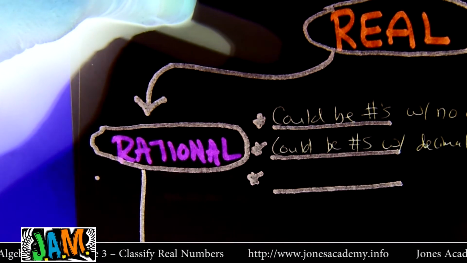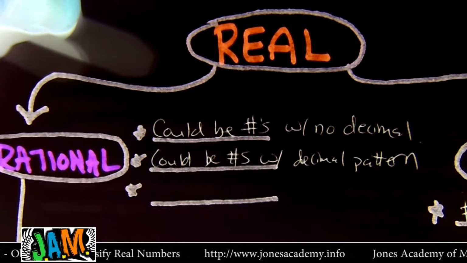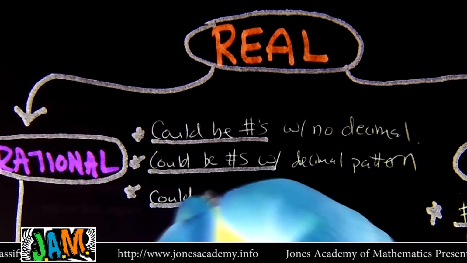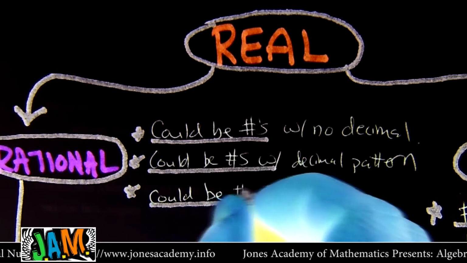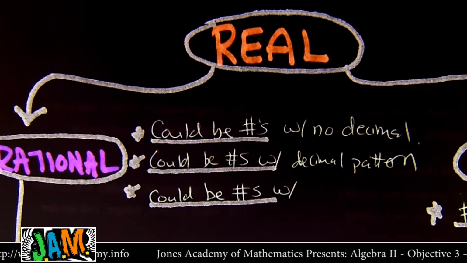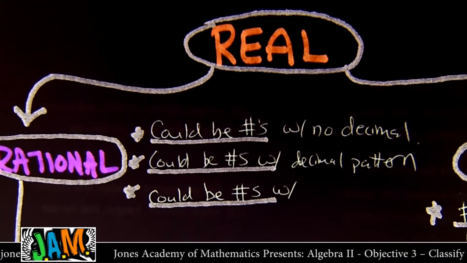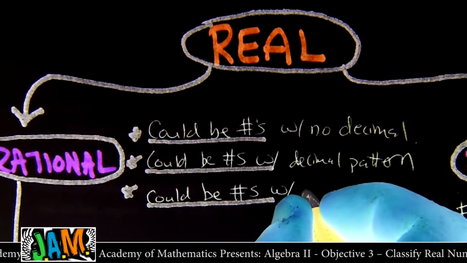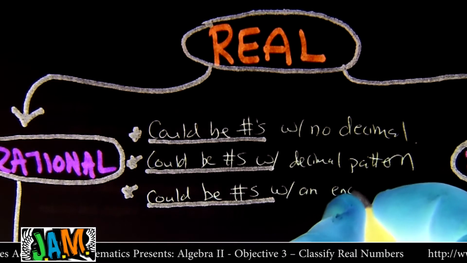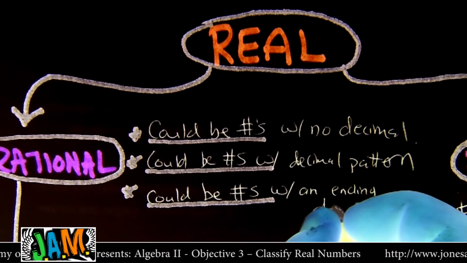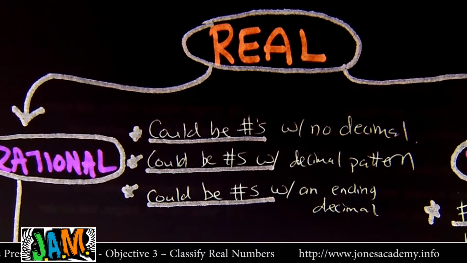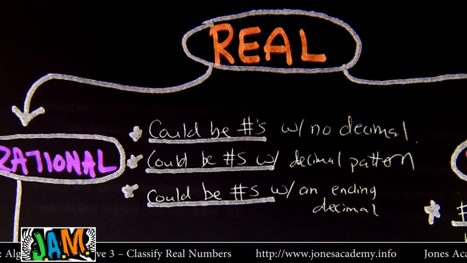Or the third thing is they could be numbers with an ending decimal, like 2.75, right? An ending decimal. Might be more official to say like a finite number of decimals or something. So that's what rational numbers are.